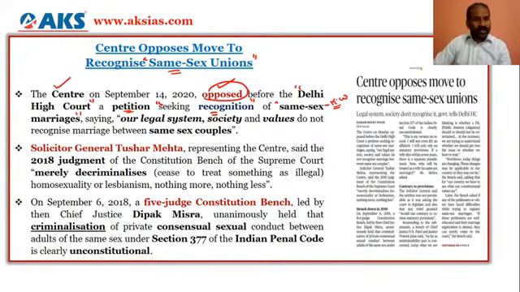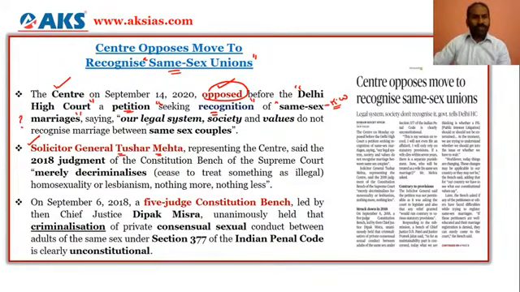On behalf of the centre, that is the government of India, Solicitor General Tushar Mehta has represented the centre in the Delhi High Court for the petition filed seeking recognition of the same-sex marriage, but the centre has opposed it.